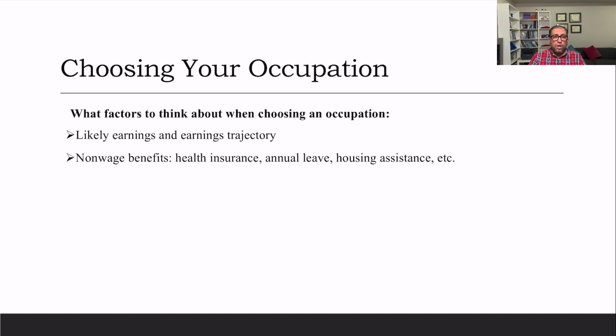All these are based on your perception of how much you can earn in these professions. That's a very common way of deciding which profession to go into. Earnings and the earning trajectory help us make these decisions.